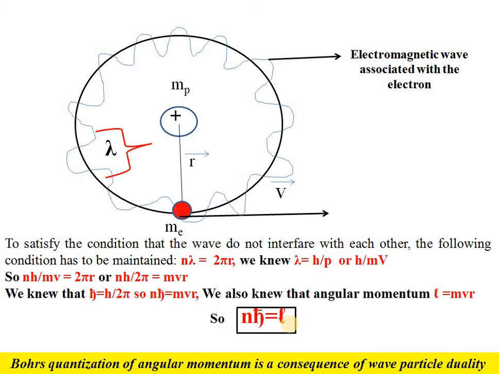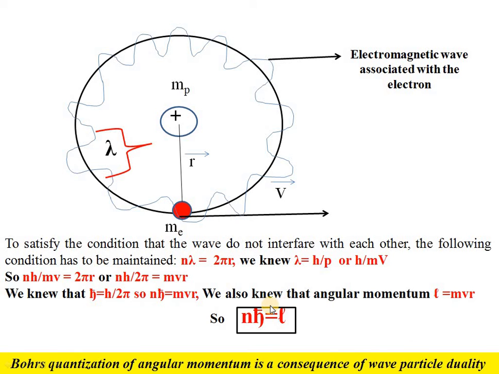Okay. So in my next lecture I will talk about another beautiful phenomenon, Heisenberg's uncertainty principle. Up to now we have seen that Bohr's theory of atomic structure has described many things. From Bohr's atomic model we can determine the radius of the atom very perfectly. We can also determine the energies of electrons in different levels very perfectly, and we have also seen that Bohr's atomic model is satisfied by wave particle duality.